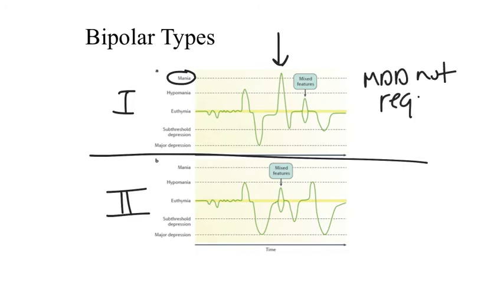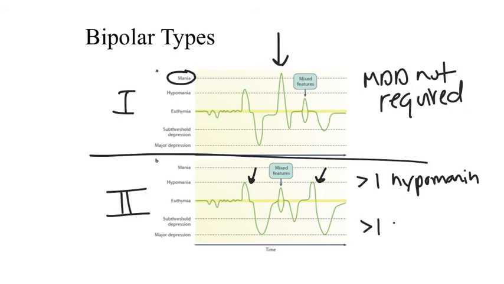Bipolar 2 disorder is characterized by hypomanic episodes rather than full-blown mania. For bipolar 2 disorder, there must be at least one hypomanic episode and a current or past major depressive episode. The hypomanic episode must last at least 4 days, and the depressive episode must last at least 2 weeks. Whereas bipolar 1 can cause significant impairment in social and work functioning, can be associated with psychosis and delusions, and may require hospitalization, bipolar 2 does not typically affect functioning, does not cause psychosis, and usually does not require hospitalization.